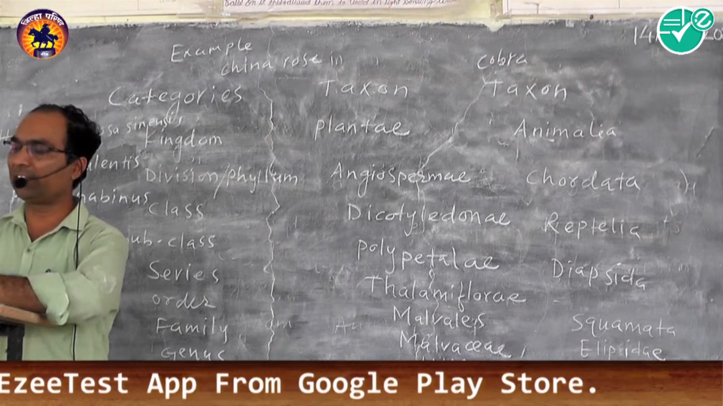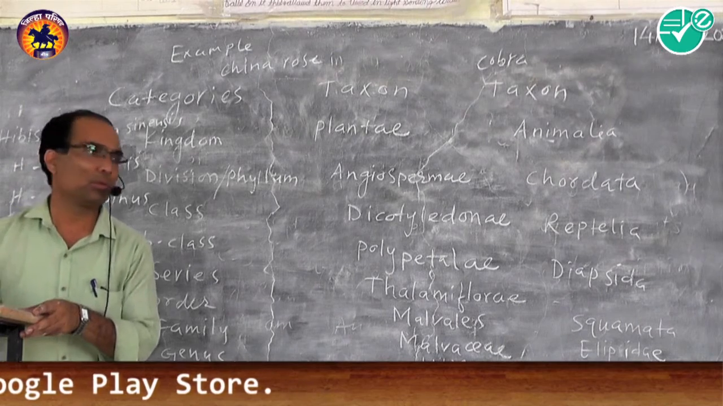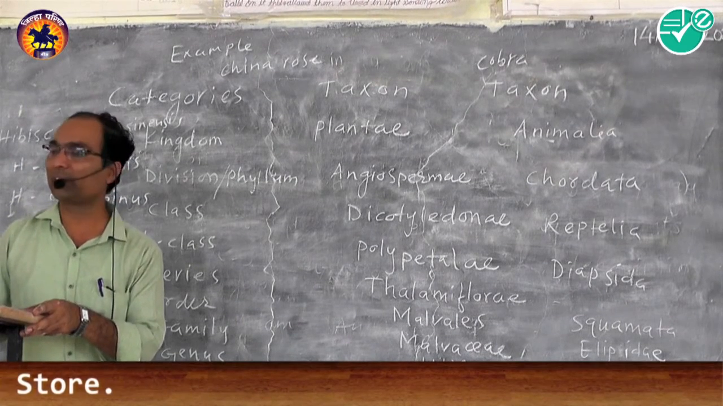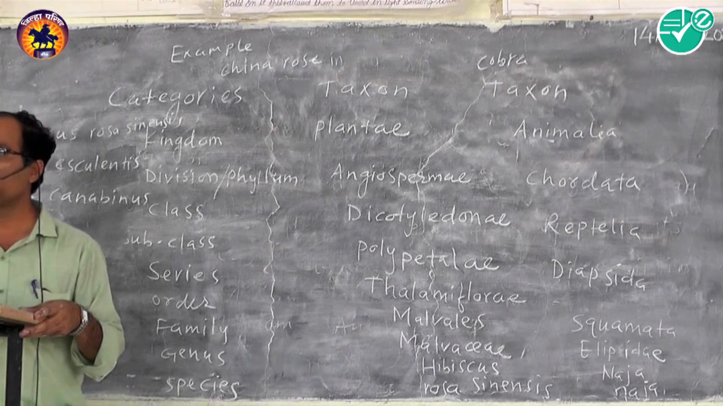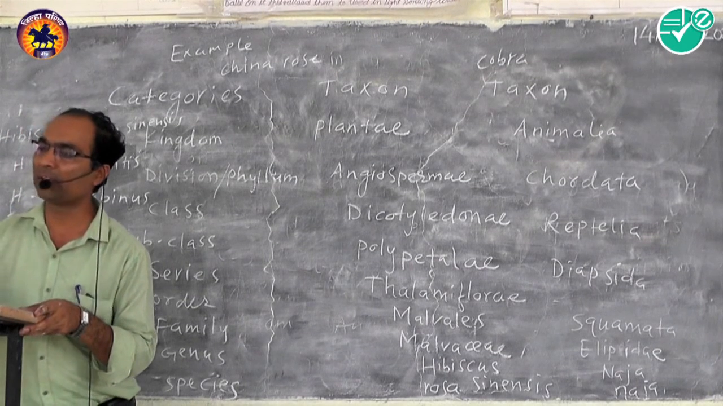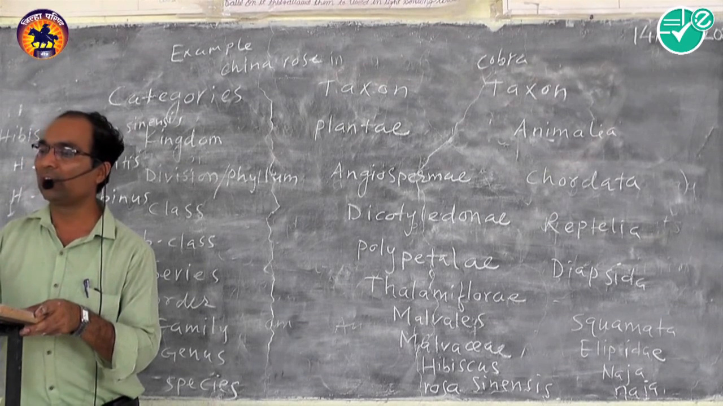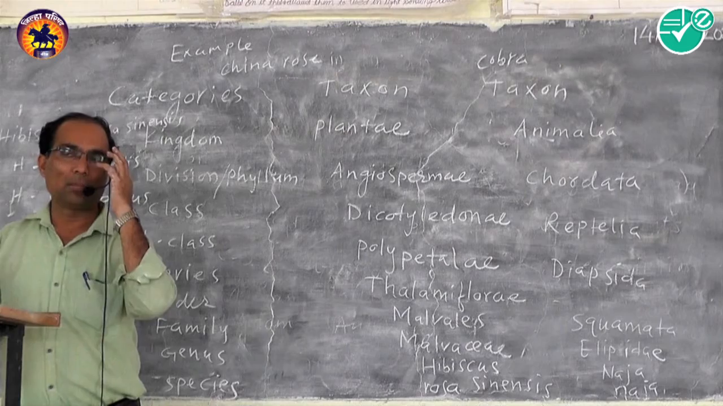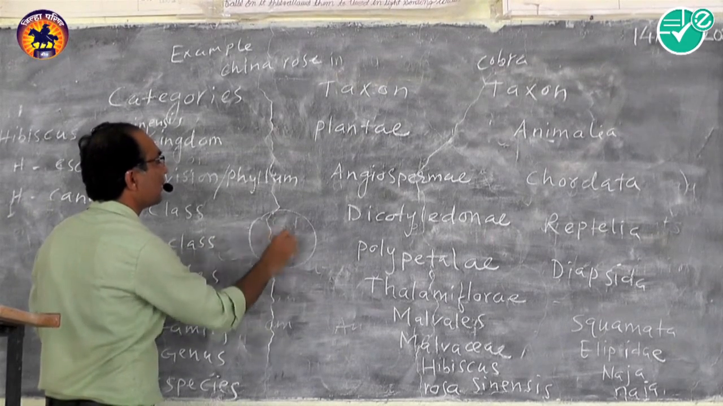Which placentation? Axile placentation. What is placentation? You will know further in the next chapter. In brief, we will see placentation. Placentation may be defined as the mode of arrangement of ovules on the placenta within the ovary. A rough diagram.